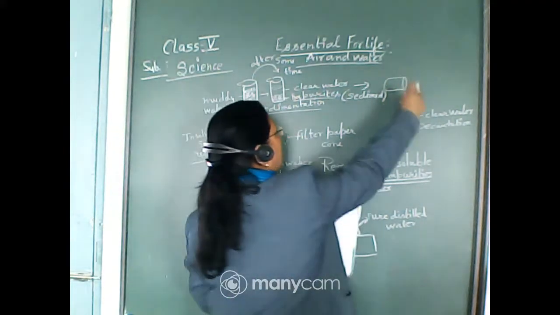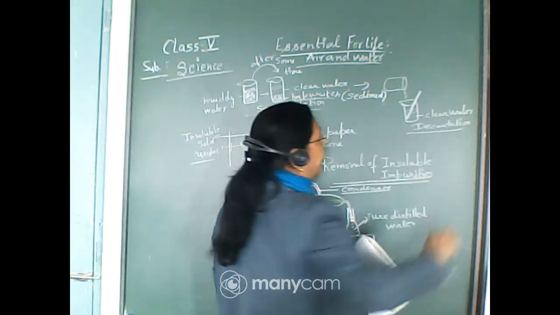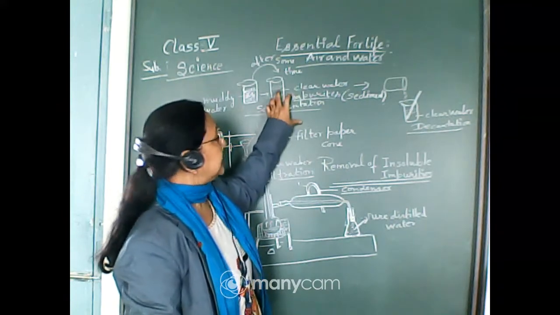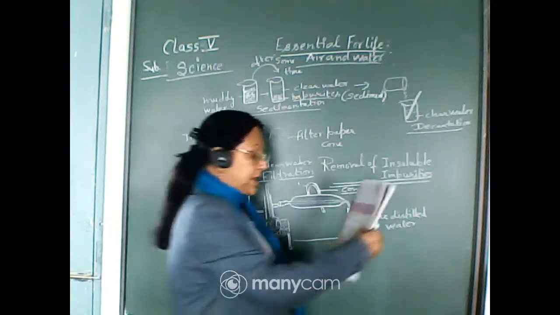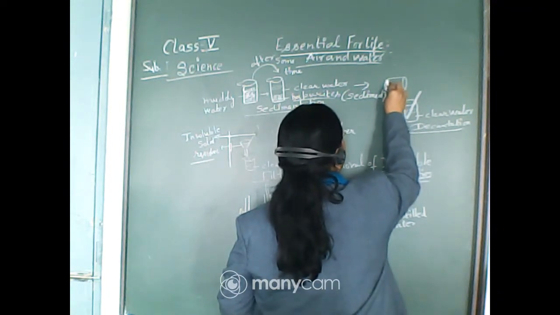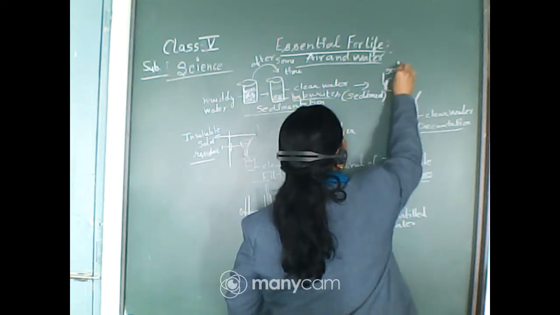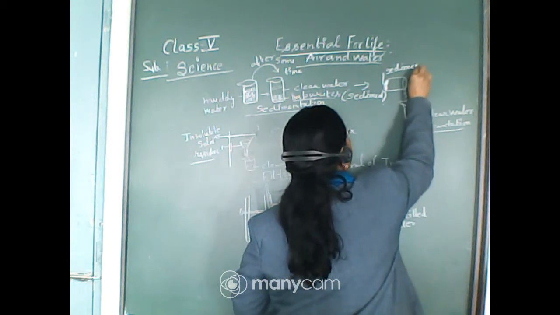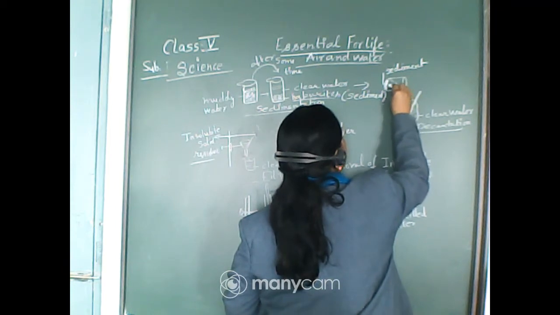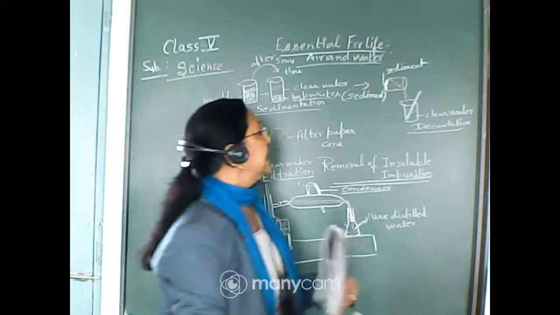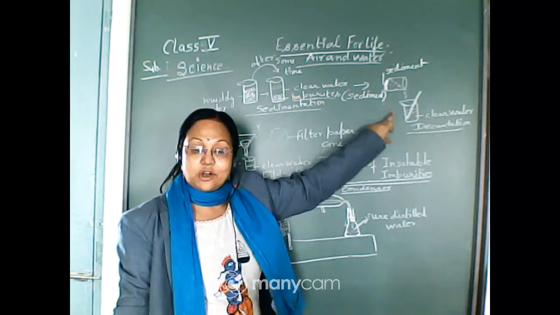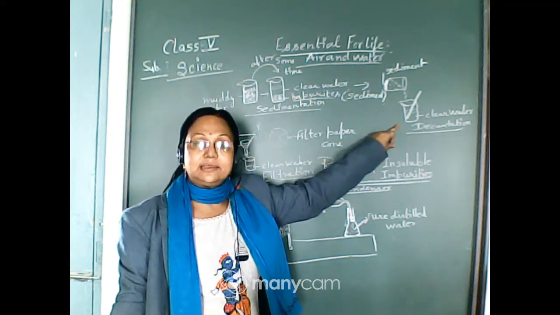Now, this process is followed by decantation. So, what is decantation? Here you will see the sediments, and the clear water is poured down into another clean vessel.